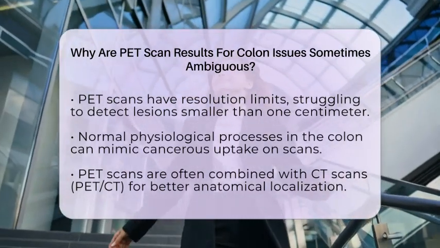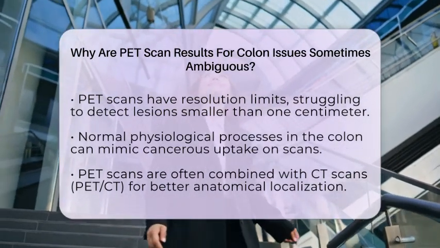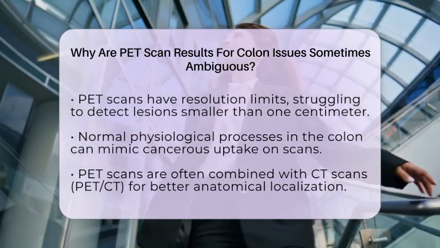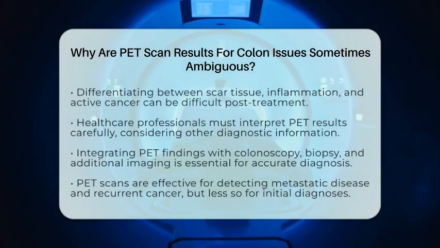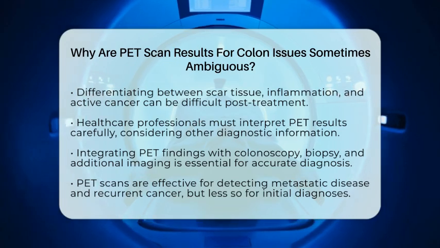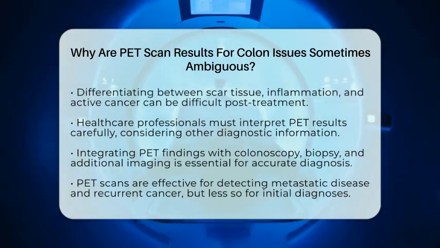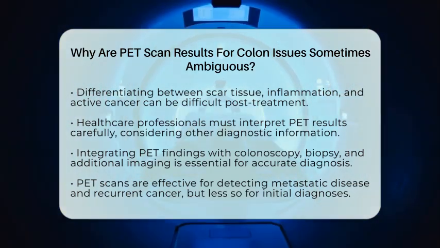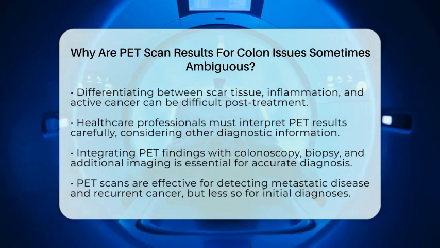Given these complexities, it's crucial for healthcare professionals to interpret PET scan results carefully. They must consider other diagnostic information, such as findings from colonoscopies, biopsy results, and additional imaging studies. While PET scans are particularly effective for detecting metastatic disease and recurrent cancer, they are less definitive for initial diagnoses or small primary tumors.